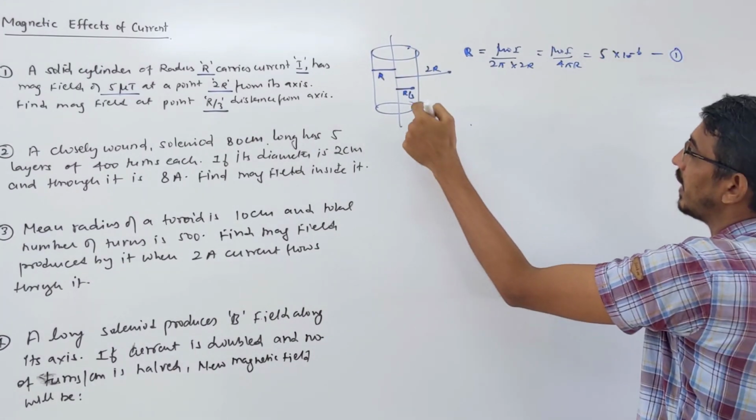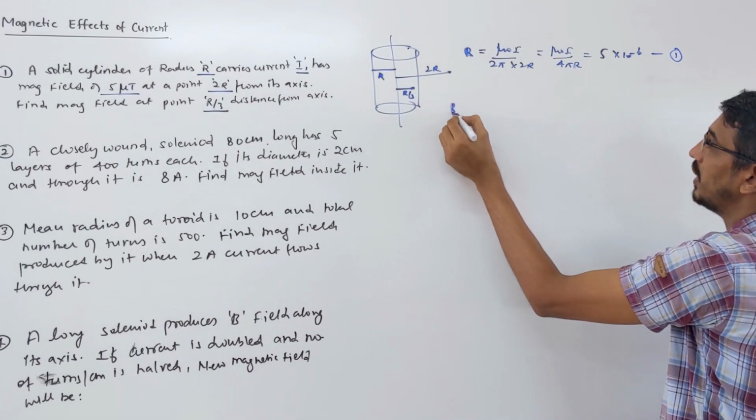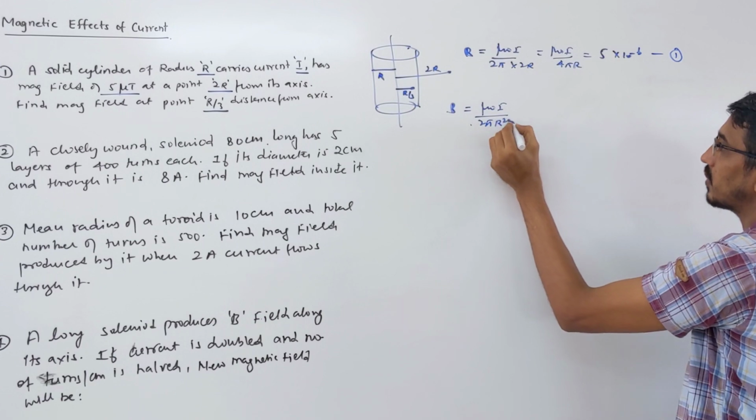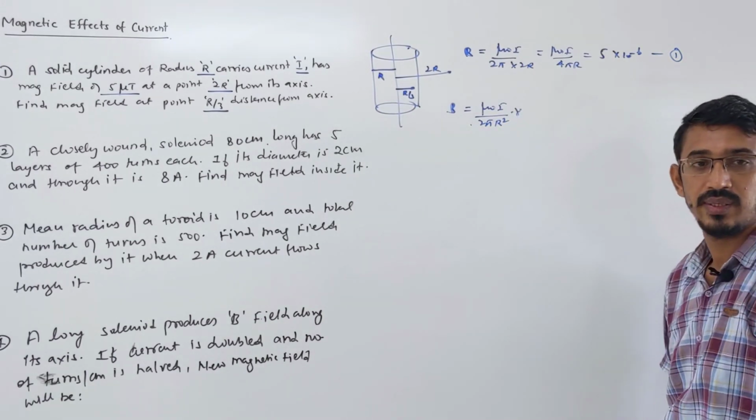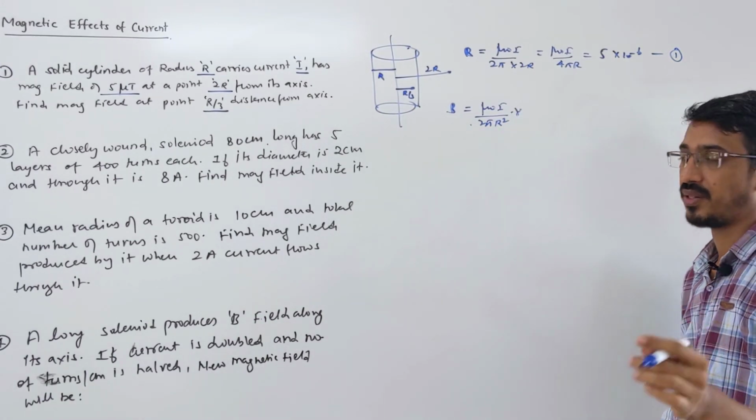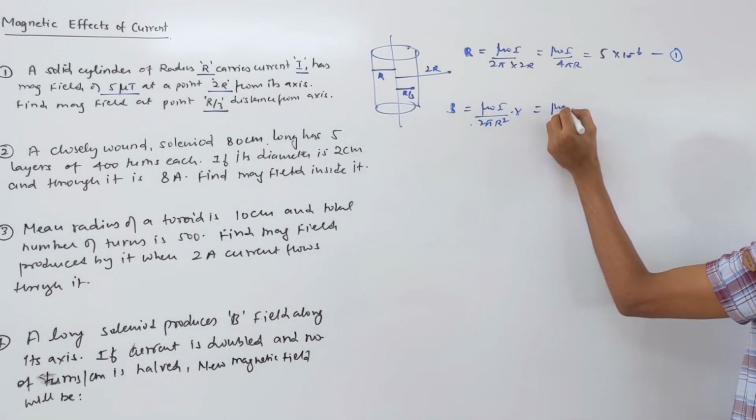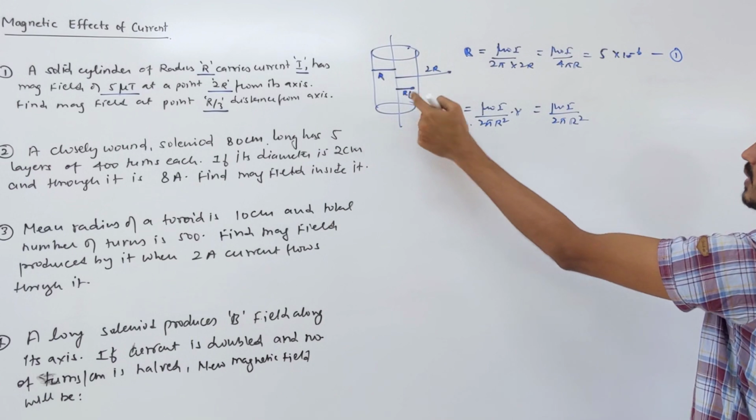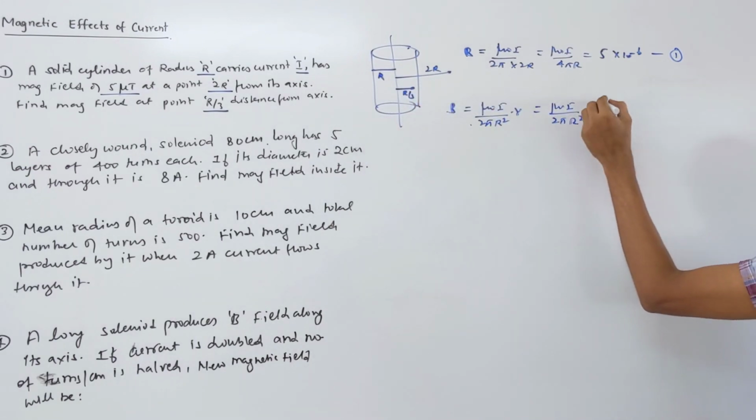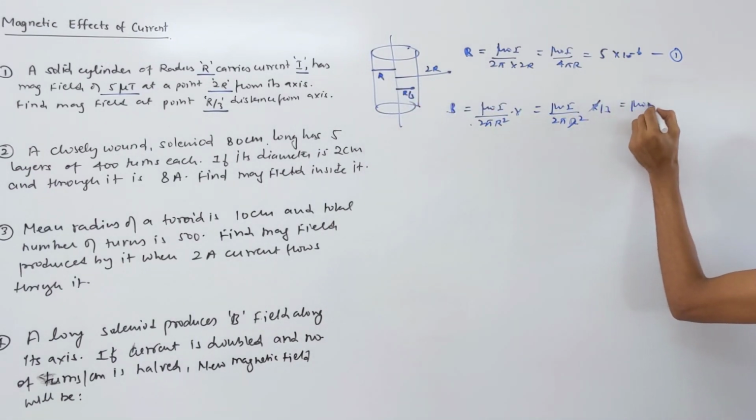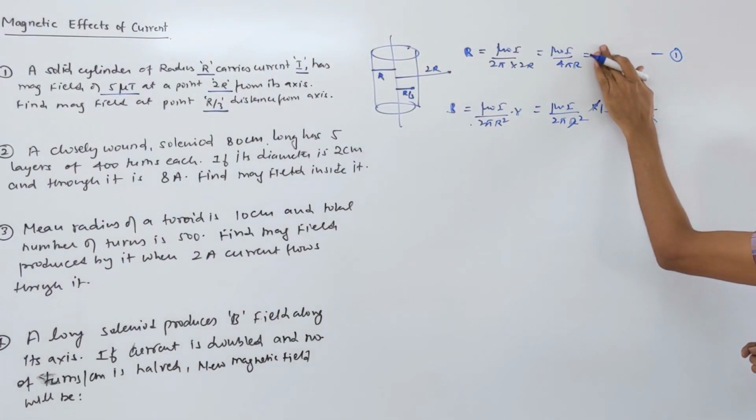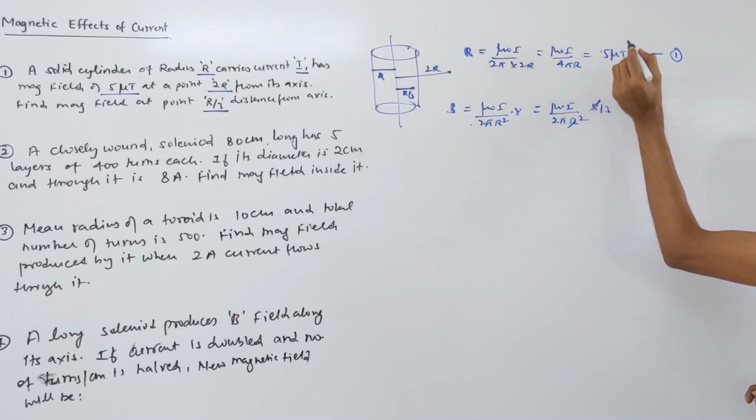Now second, they are asking the magnetic field at the inside point. So B inside is mu naught I upon 2 pi r square into small r. This is the formula for the magnetic field inside a solid cylinder. So mu naught I upon 2 pi r square, with small r given as r by 3, one r you can cancel here, and mu naught I upon 6 pi r. Correct? I keep 5 microtesla.